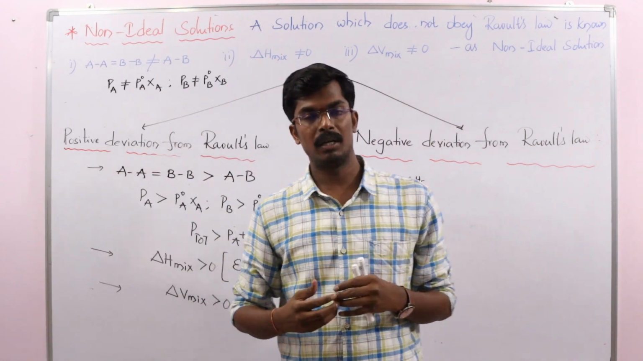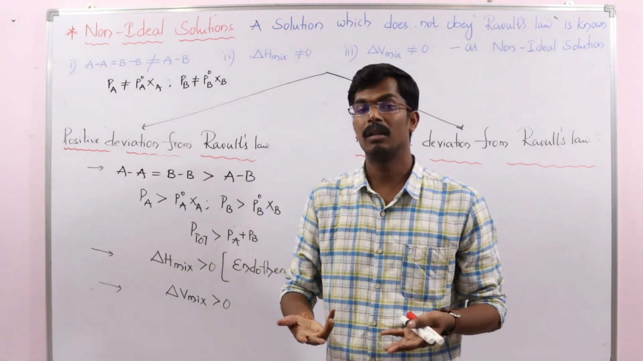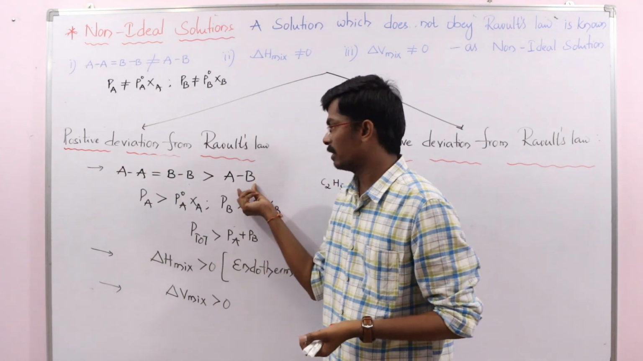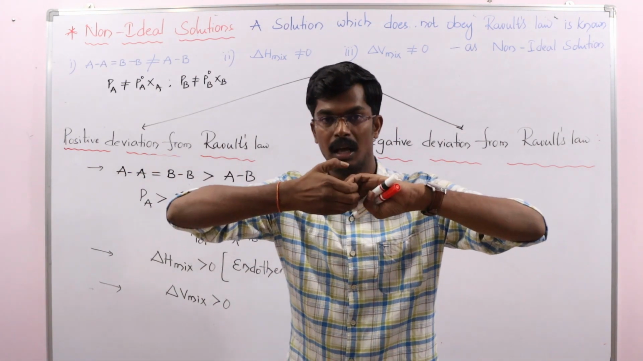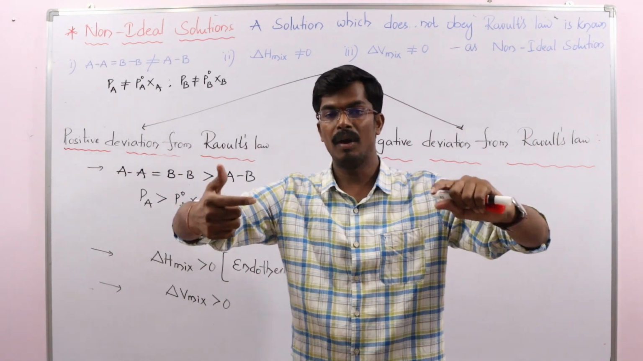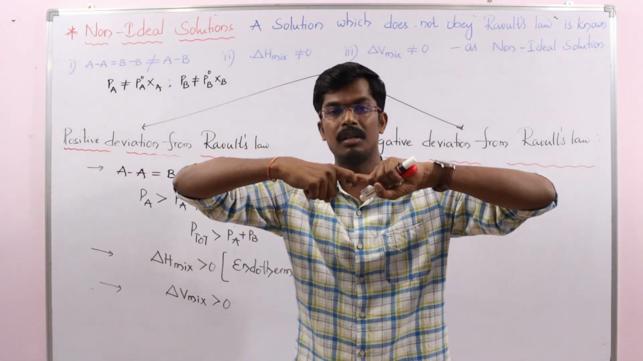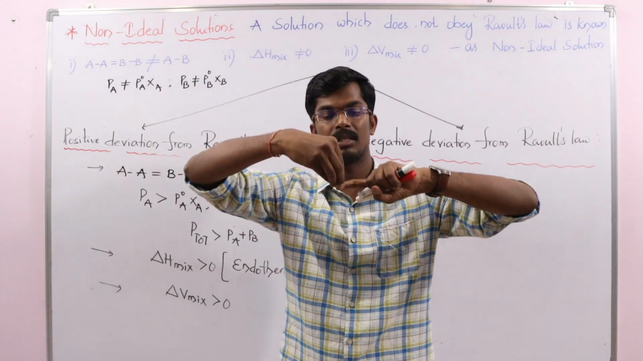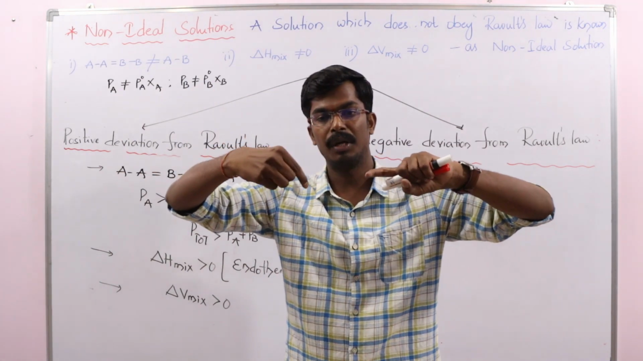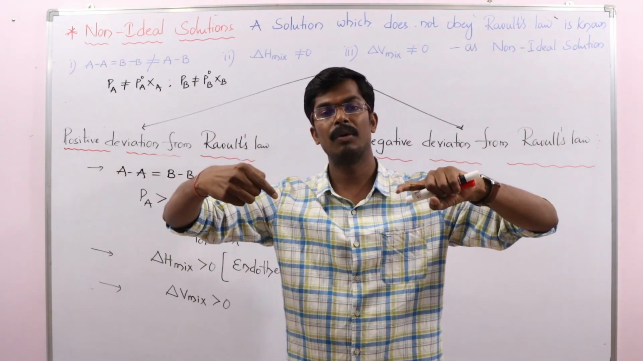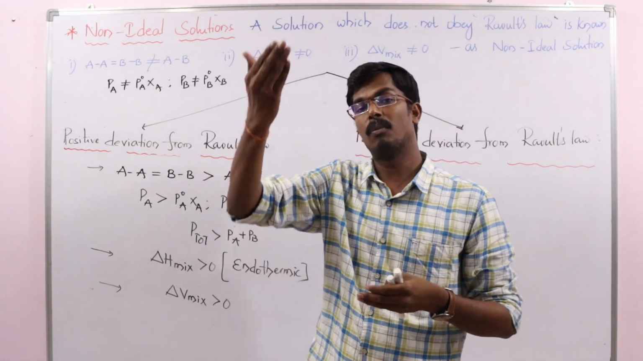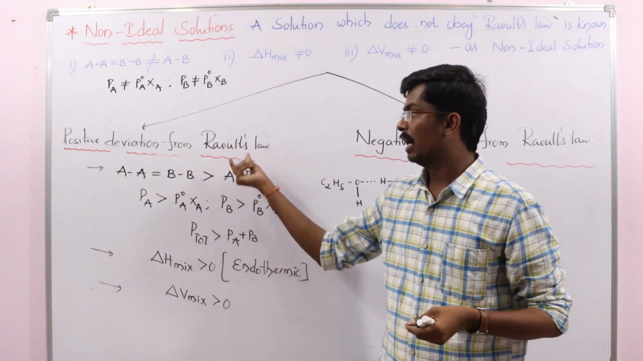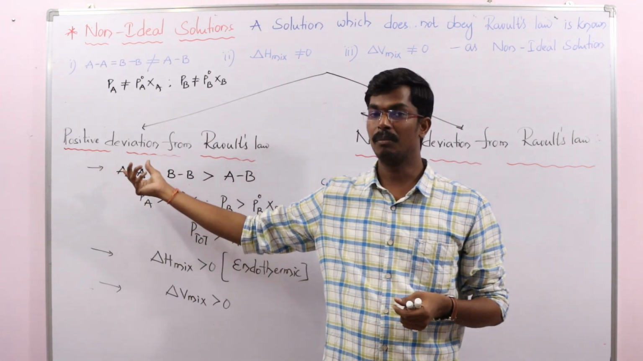More vapor particles will escape, so we are expecting a higher vapor pressure. The interactions between A and B are less; there are no strong interactions. When ethyl alcohol is there, strong interactions are there, but when acetone particles are added, the interactions decrease. When the interactions decrease, these particles are ready to escape from the liquid and show more vapor pressure. So that's why it shows positive deviation from Raoult's law.